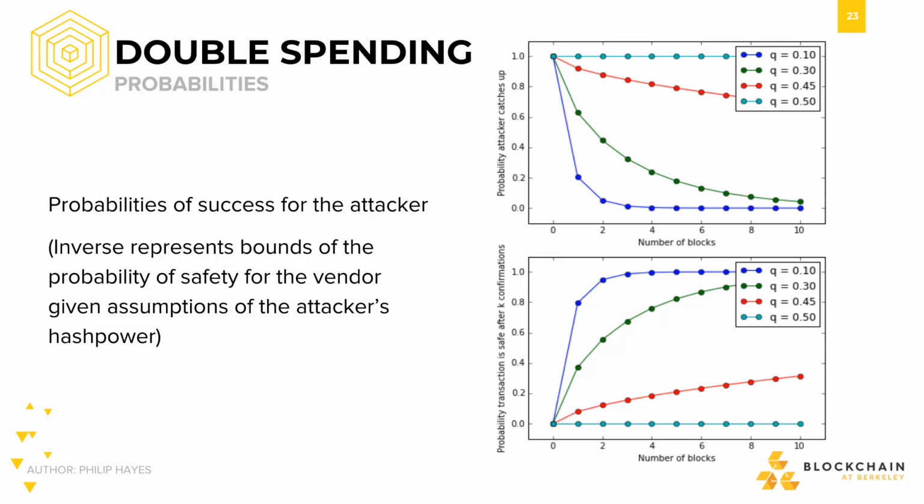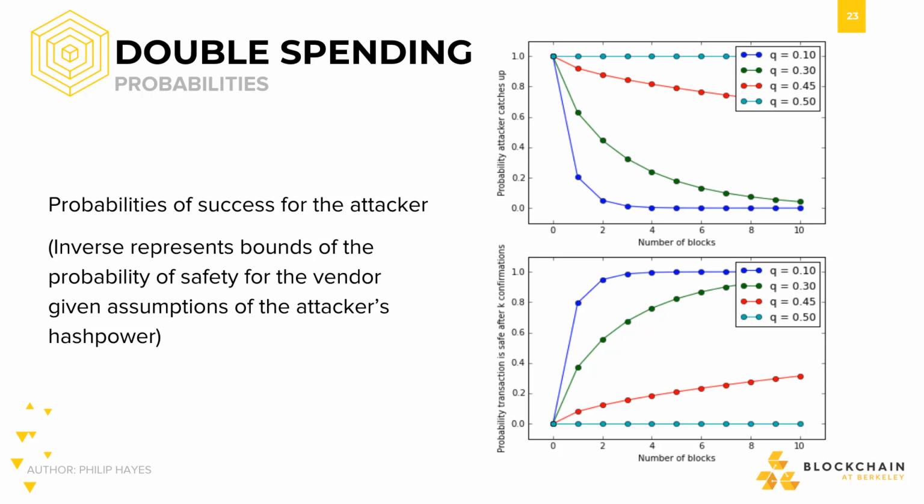The blue line represents the probability of an attacker with 10% of the network hash rate successfully producing a chain of equal length to the honest network. Even just catching up to one block is only a 20% chance, and it tapers towards zero quickly. The curves generally look like an inverse exponential curve in that the probability starts off high, but then quickly drops towards zero. The exception is mainly within the 50% model.